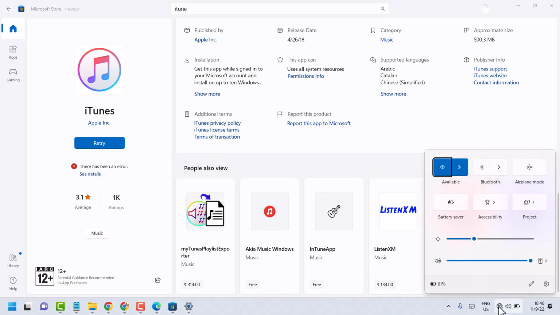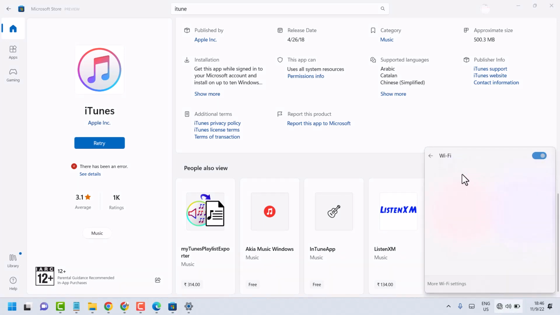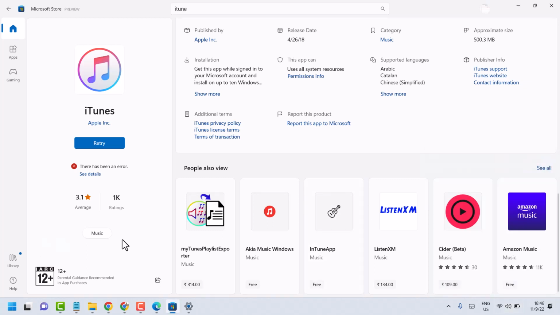So as we can see, internet is not connected. Connect internet, and once internet connection is available, click on retry. So as we can see, now the downloading process is running.